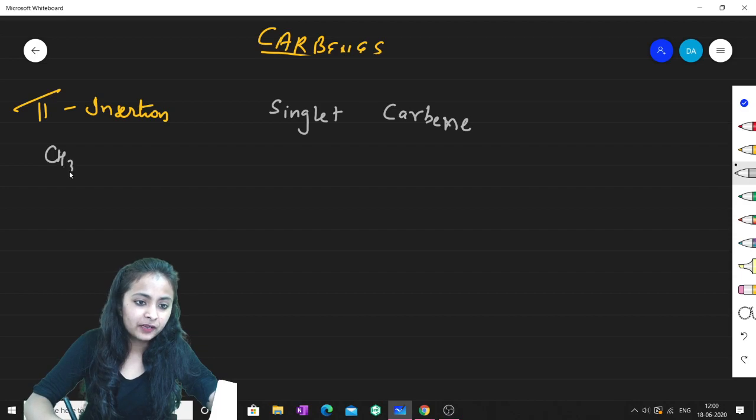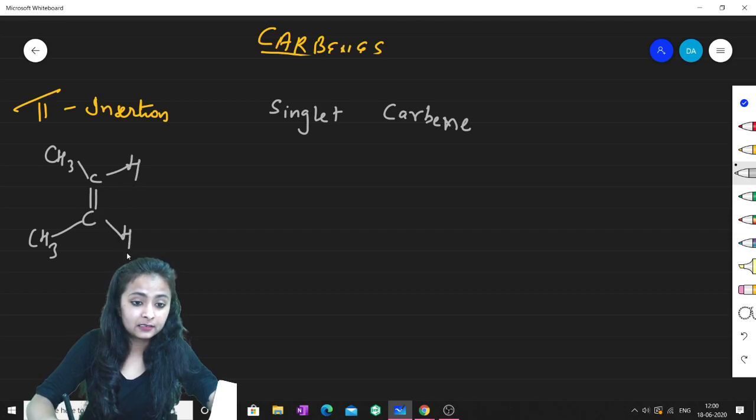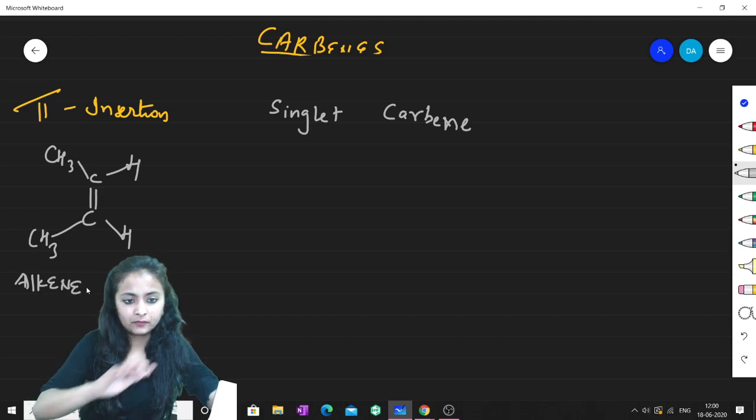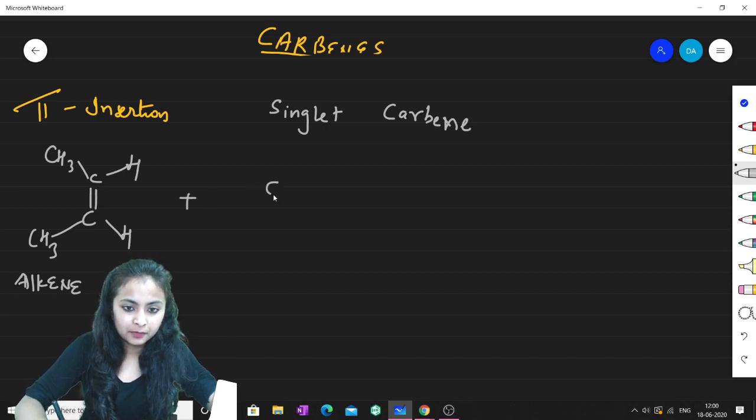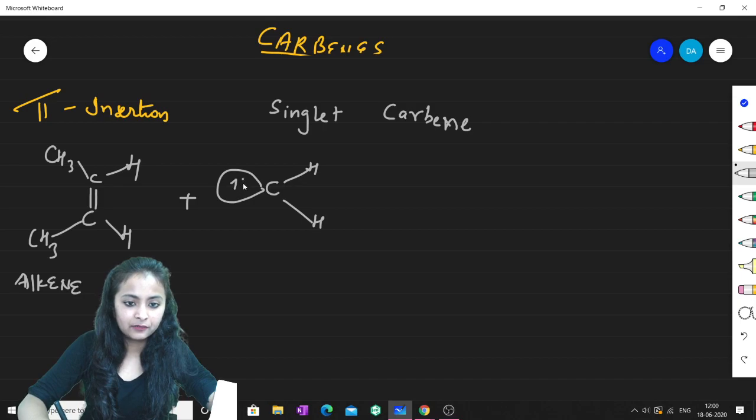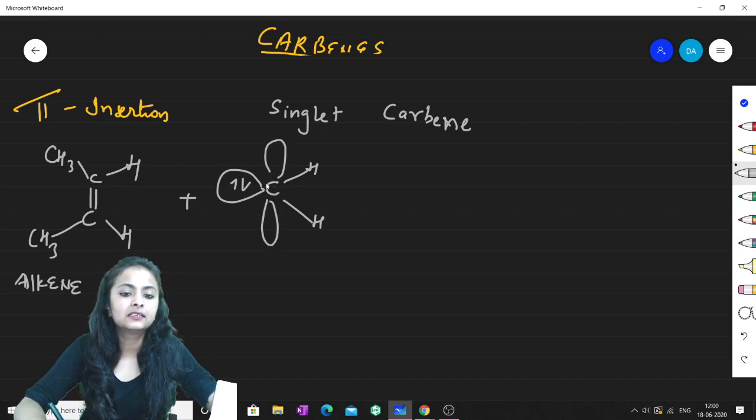So, consider a cis alkene. It is cis only. If you treat it with a carbene, and I will be taking the carbene which is singlet initially, just consider this carbene as singlet.